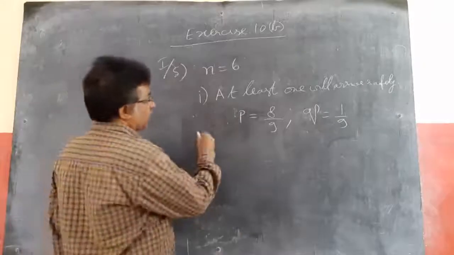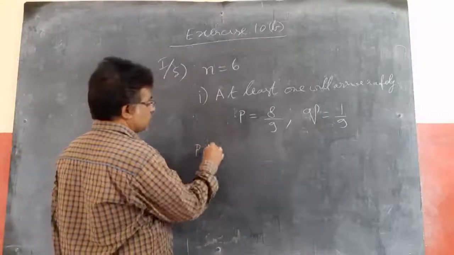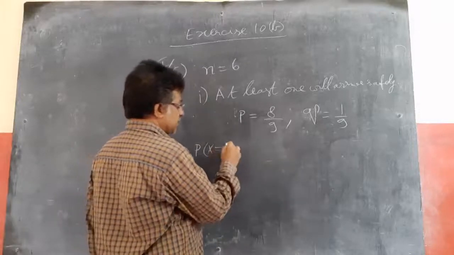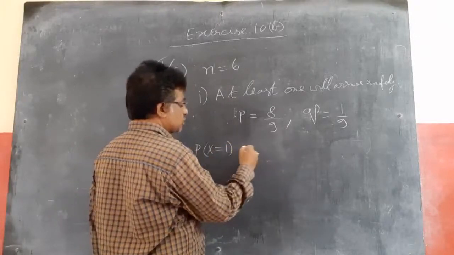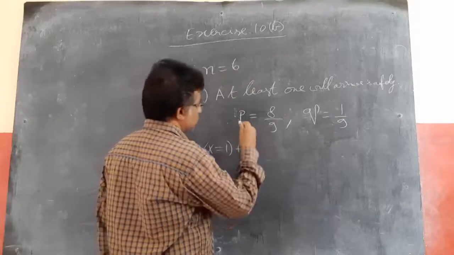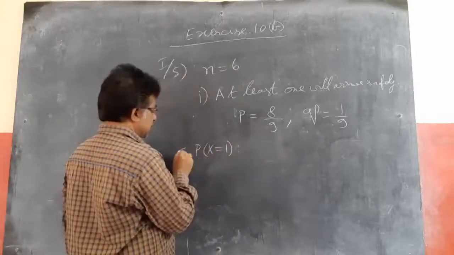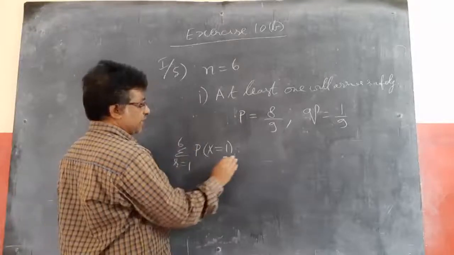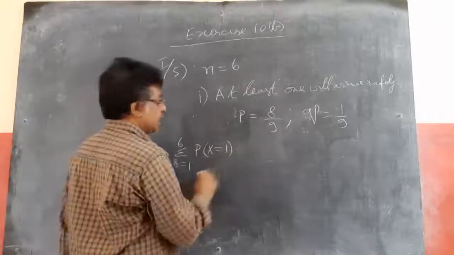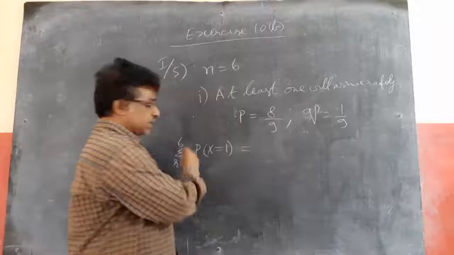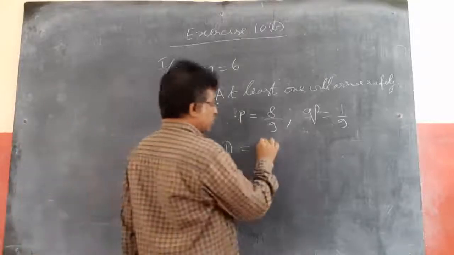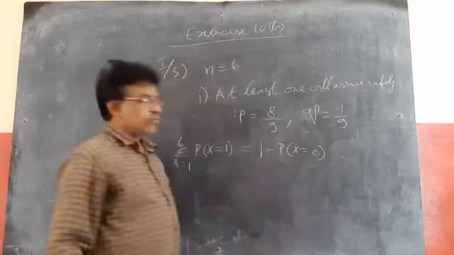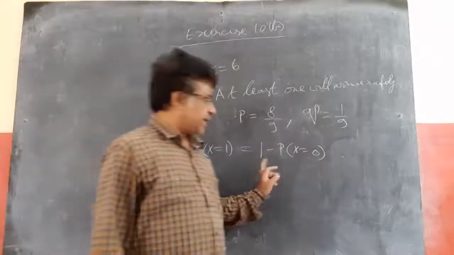Now, at least 1 will arrive safely means P of x equal to 1 plus P of x equal to 2 and so on till P of x equal to 6. Instead of that, I already told you, you can write total probability 1 minus P of x equal to 0. At least 1 always means 1 minus none.